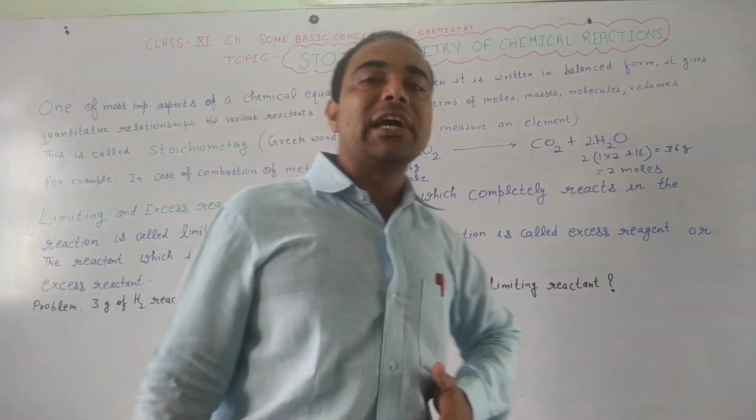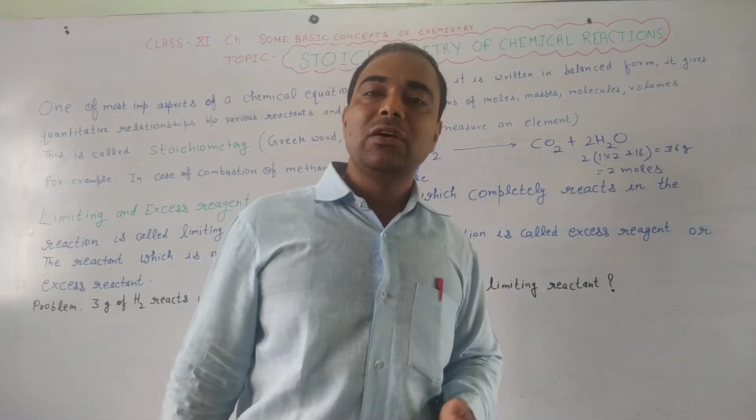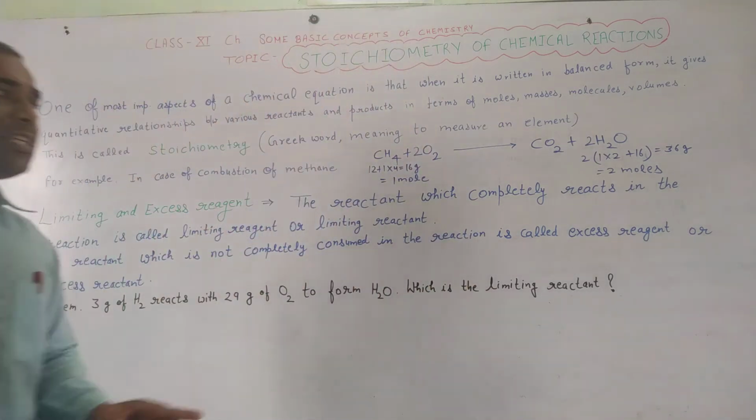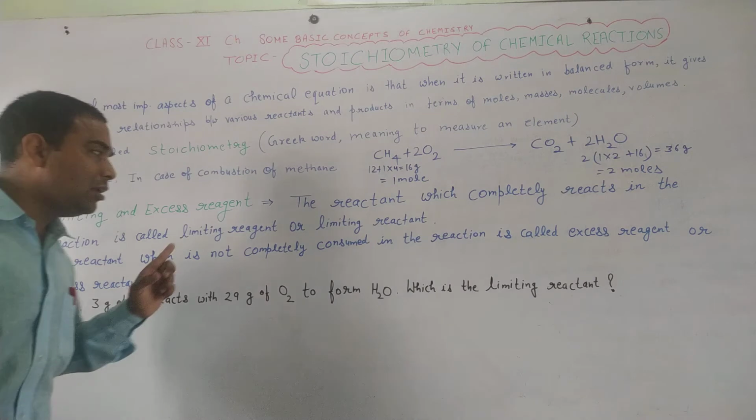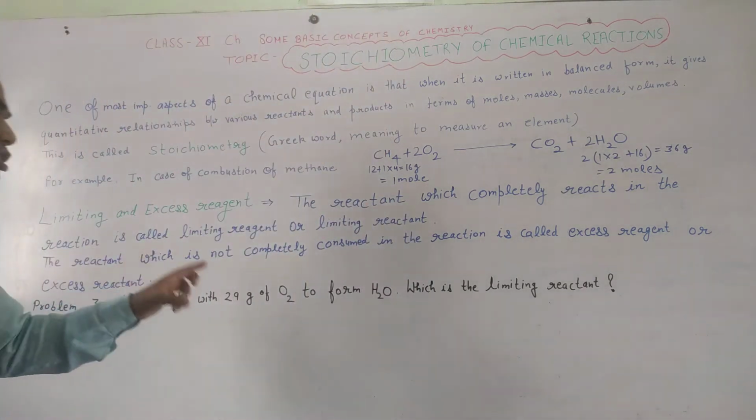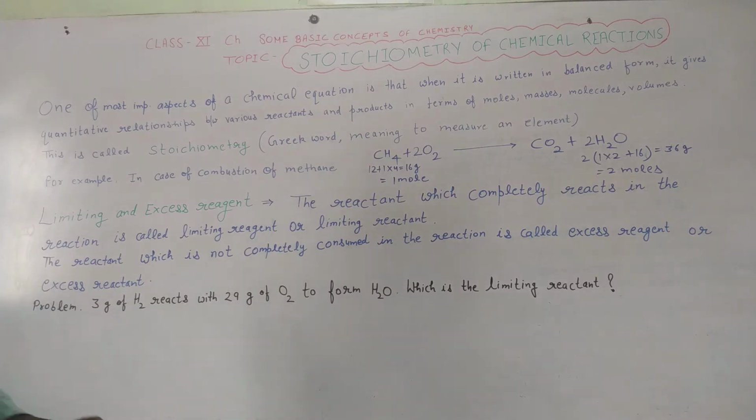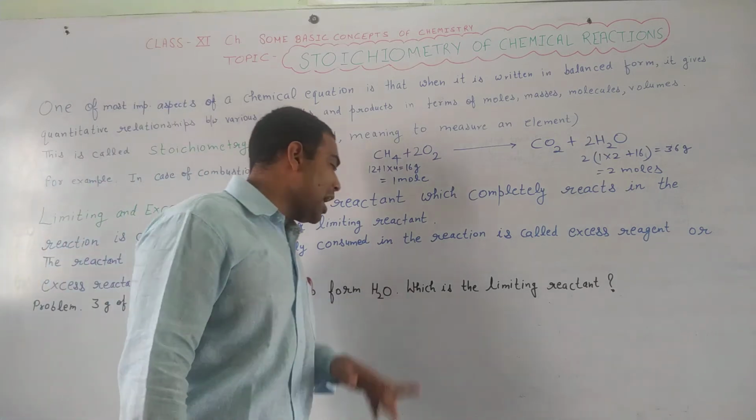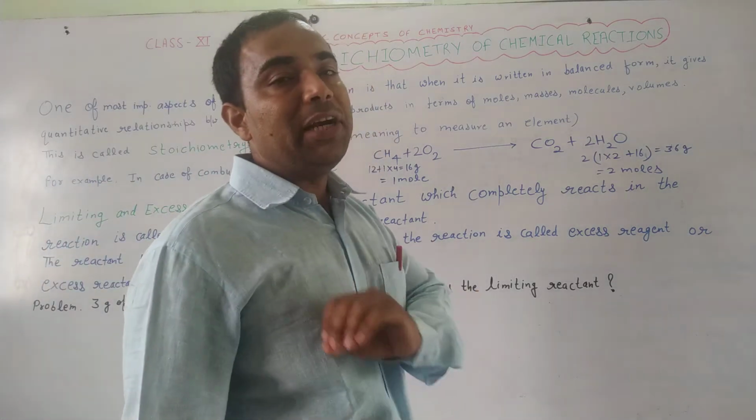Now during a chemical reaction, different types of reactants react with each other. The reactant which completely reacts in the reaction is called limiting reagent or limiting reactant. And the reactant which is not completely consumed in the reaction is called excess reagent or excess reactant. So how can we think about that? Let us take a problem: 3 gram of H2 reacts with 29 gram of O2 to form H2O. Now find out the limiting reagent.